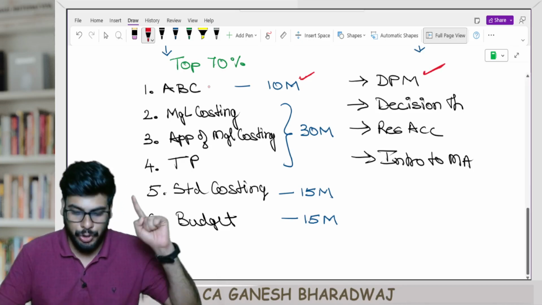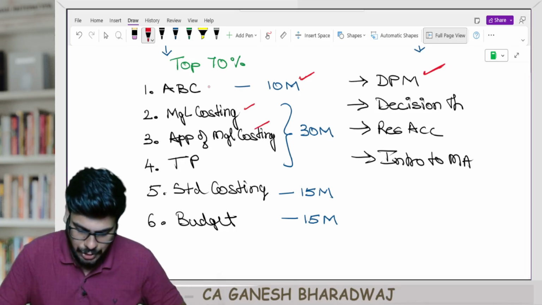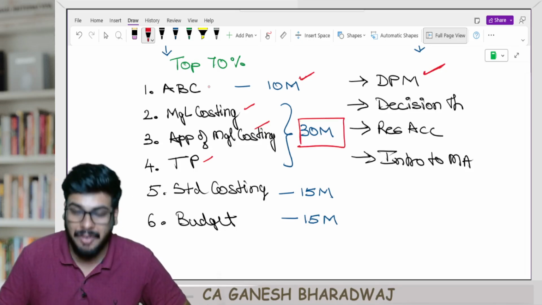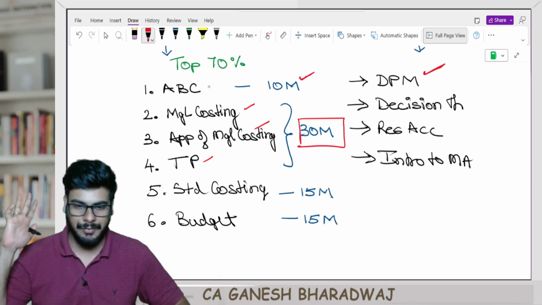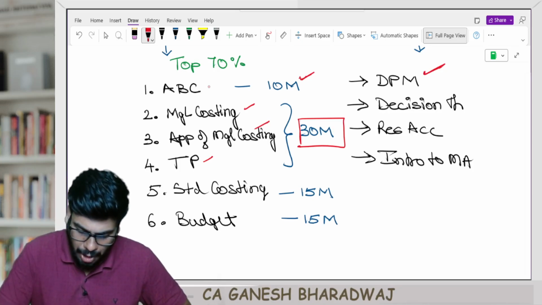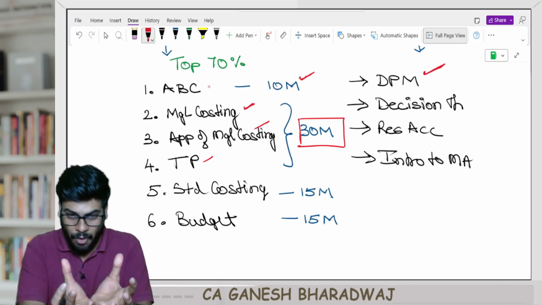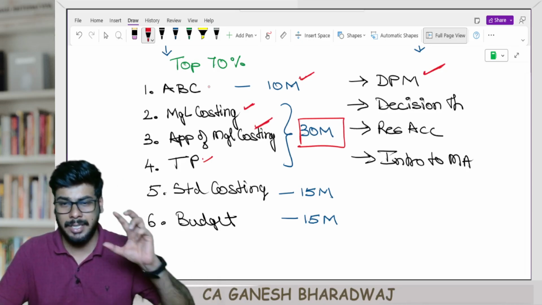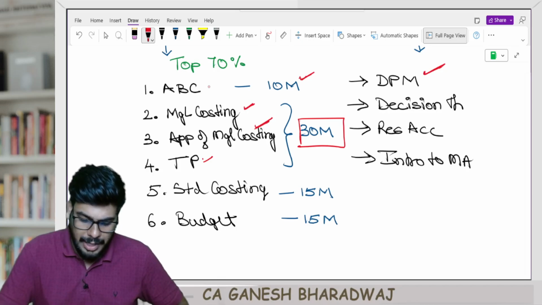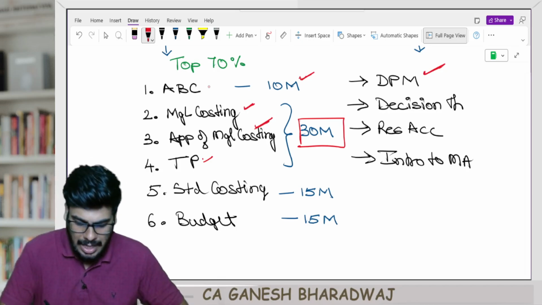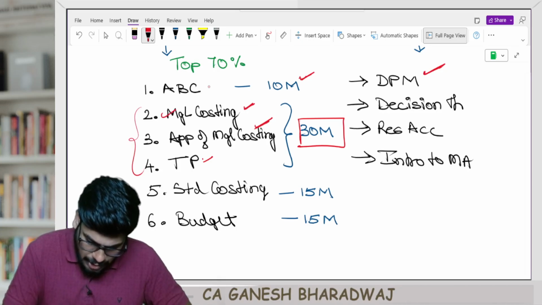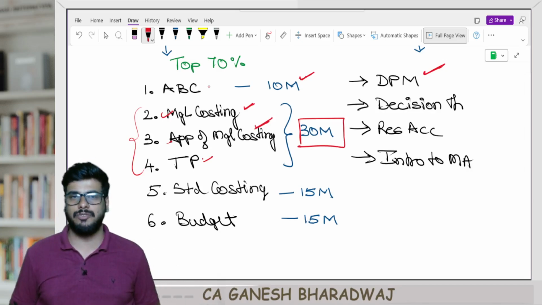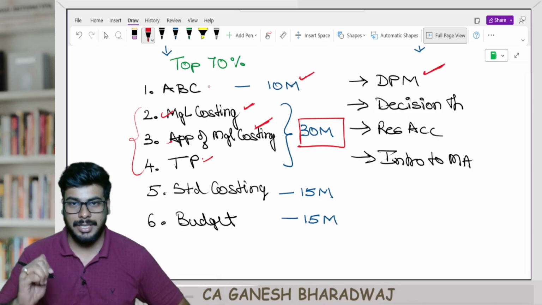Then go on to marginal costing, applications of marginal costing and transfer pricing. These three chapters put together will have a weightage of 30 marks. Clear with this, guys, right? The more importance is to marginal costing, because that forms the base on which the application of marginal costing and, to some extent, the transfer pricing chapter is based. So do not interchange the sequence. Definitely, between these three, first you do marginal costing, then preferably applications of marginal costing, and then transfer pricing. Do not change the sequence. Clear with this, guys, right?